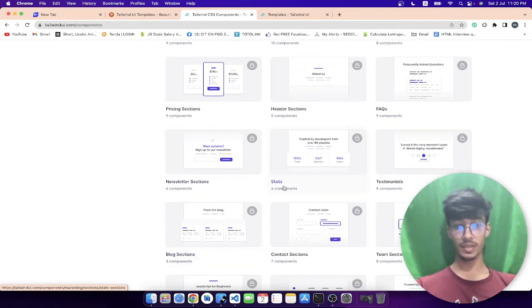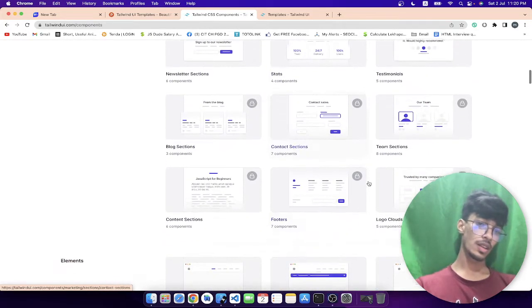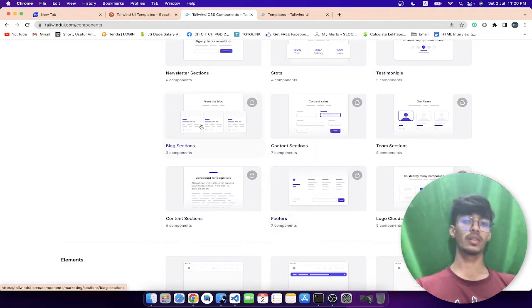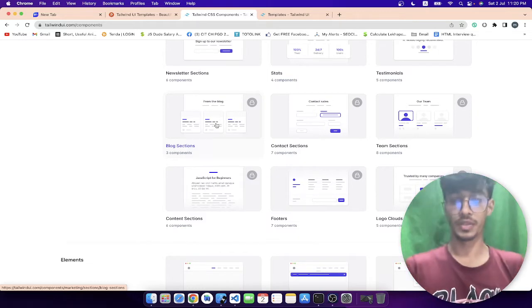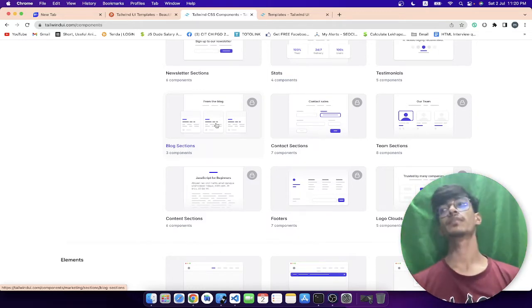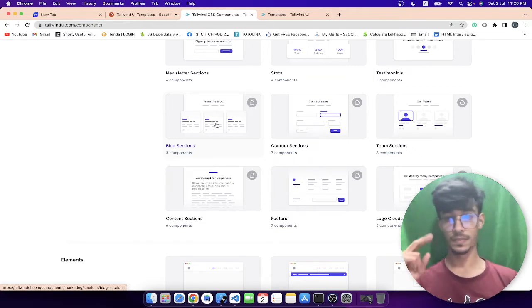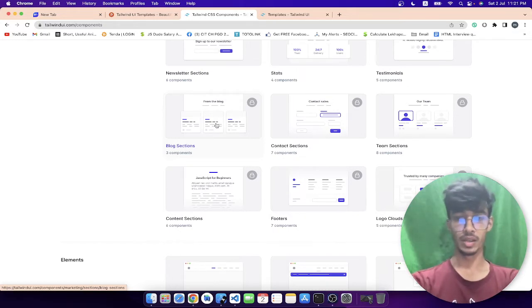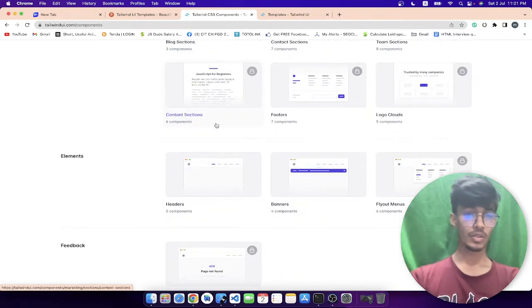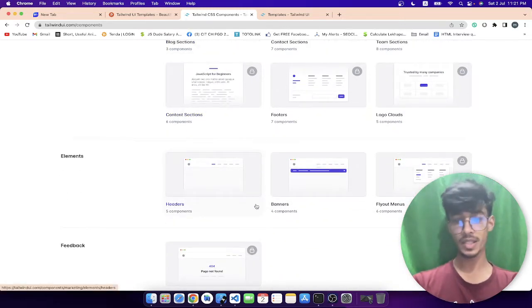Then newsletter sections, states, testimonials, blog section. You can create blog sections using Tailwind CSS components. Contact section, team section. Team, we have a 2-person team. So basically, on the tech dudes, we have two hardworking, dedicated persons working on this beautiful organization, I would say. Then on the bottom we have elements, which is header element, banners, and flyout menus.